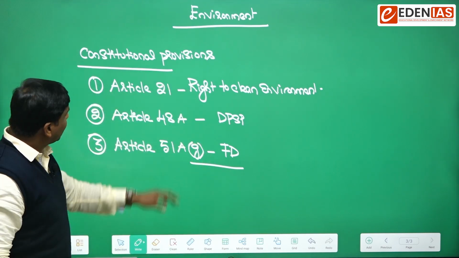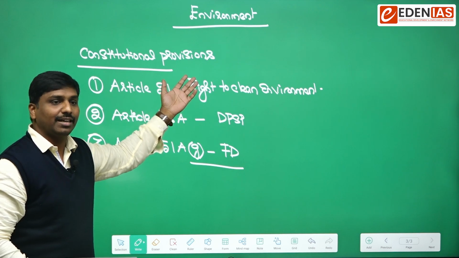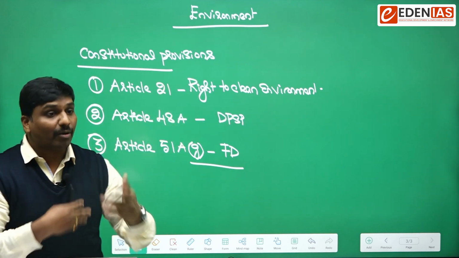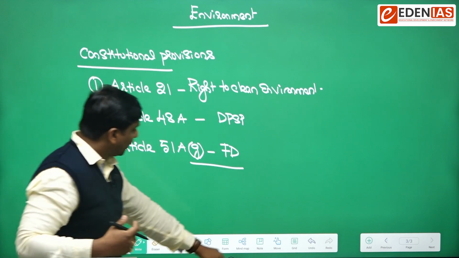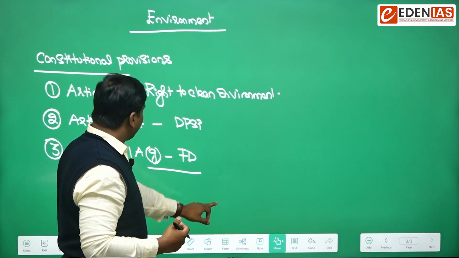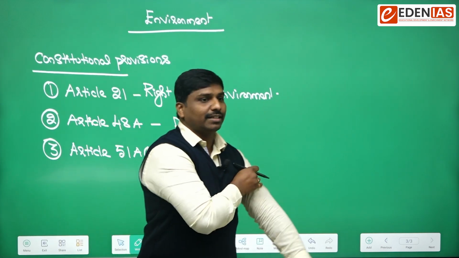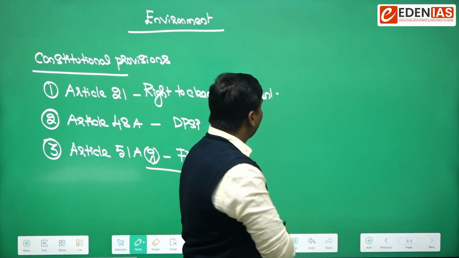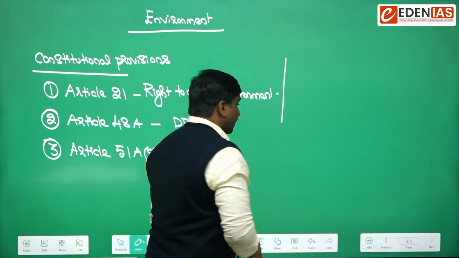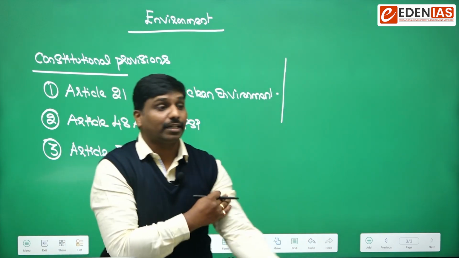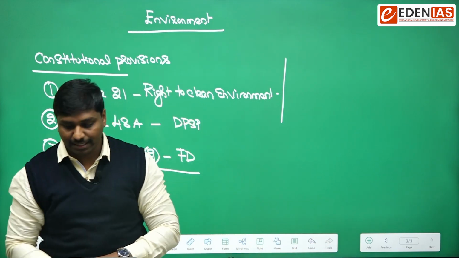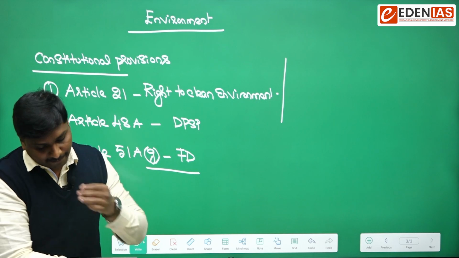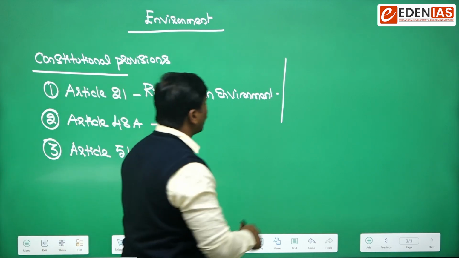Now we have said that it is an implicit right which has been pronounced by the Supreme Court. So under which judicial pronouncement has it been given? That is another thing they may pick and ask. There was a case called Subhash Kumar versus State of Bihar.